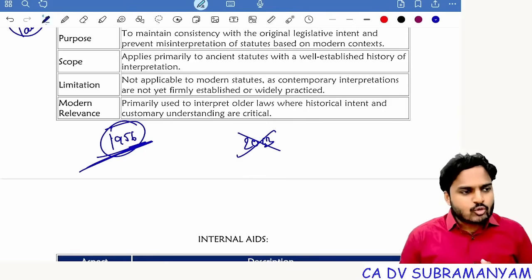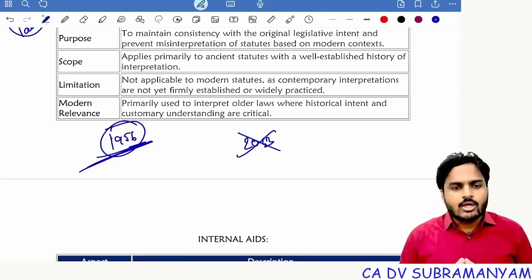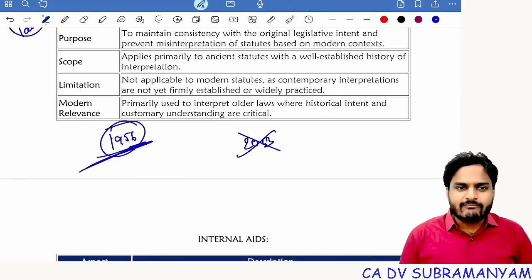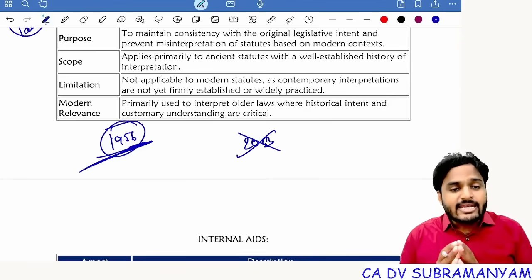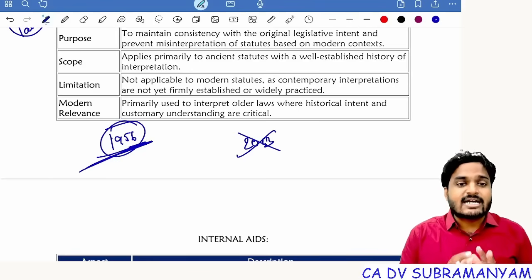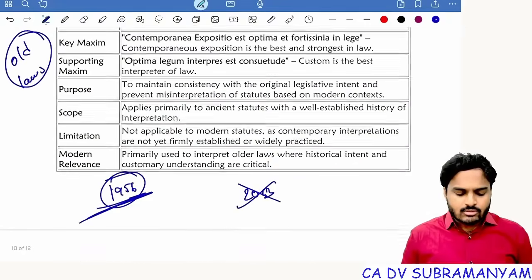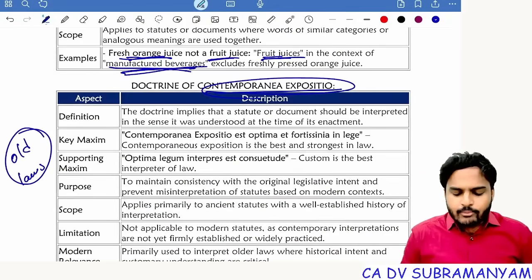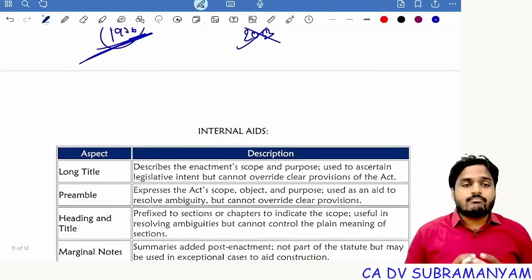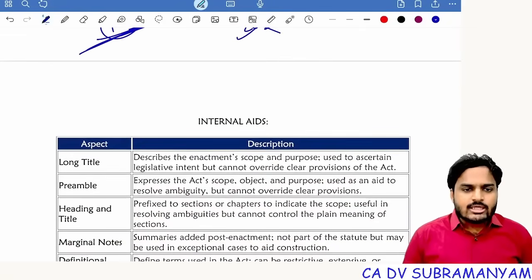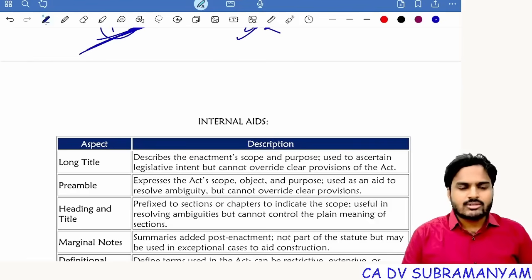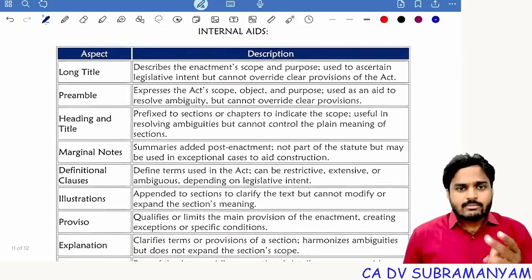So with respect to corporate governance, with respect to rules which belong to Companies Act 1956, apply 1956 year practices, customs, usages. Then you will get better interpretation. So that means the doctrine of contemporaneous expositio. Here the main weightage is given to the customs and practices prevailing when the law got enacted, not at the present time.